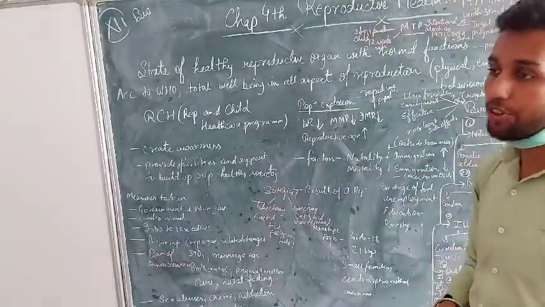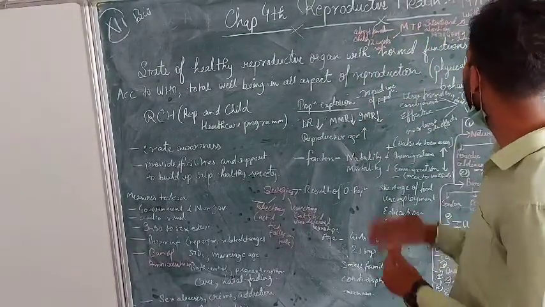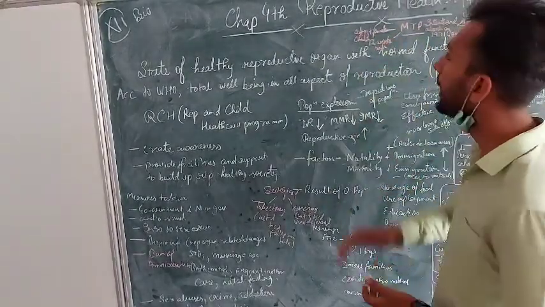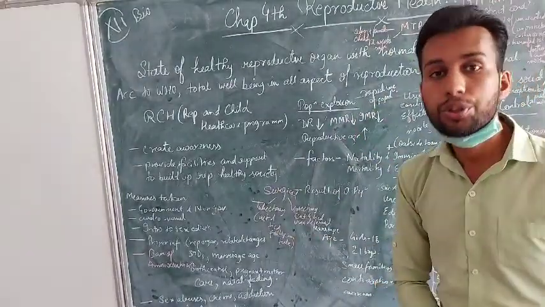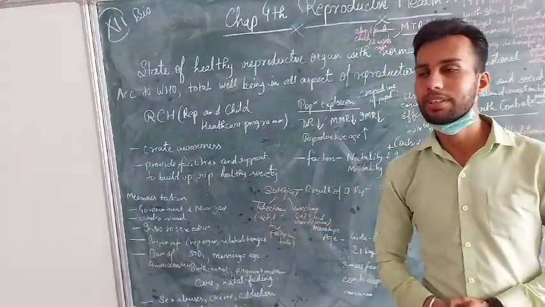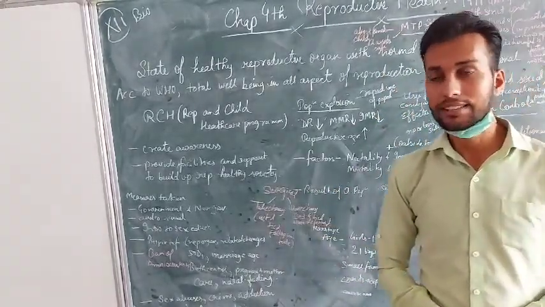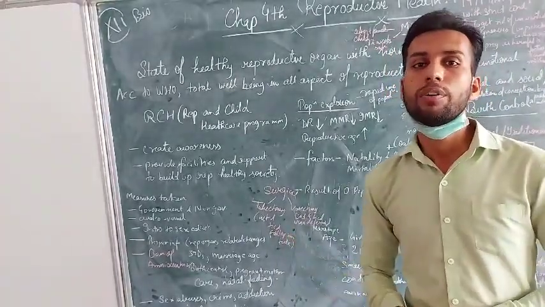The medical termination of pregnancy, I already told, was being misused for aborting female children after knowing the sex of the child, so it has been legalized with strict guidance that it should not be done. So this is all about these chapters, and now further we will study about sexually transmitted diseases, infertility and test tube baby, and different methods of test tube baby.